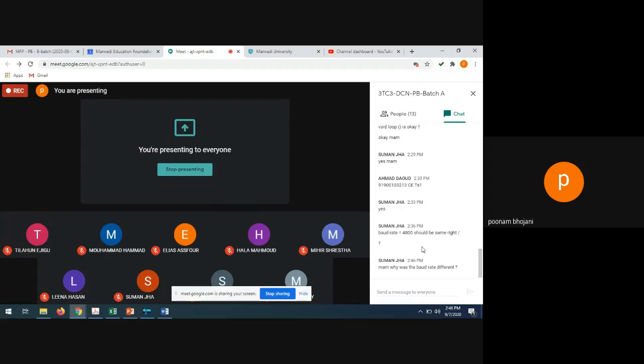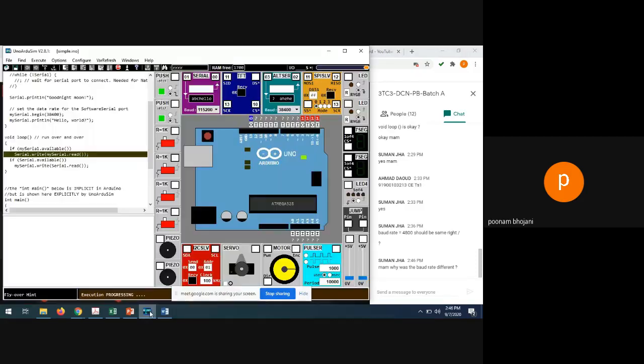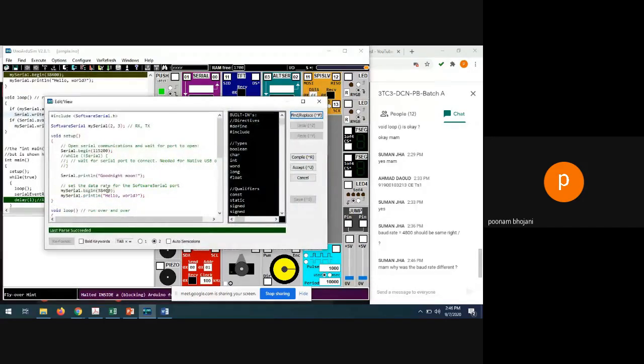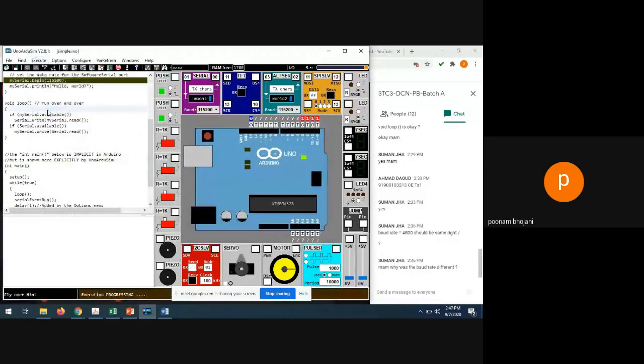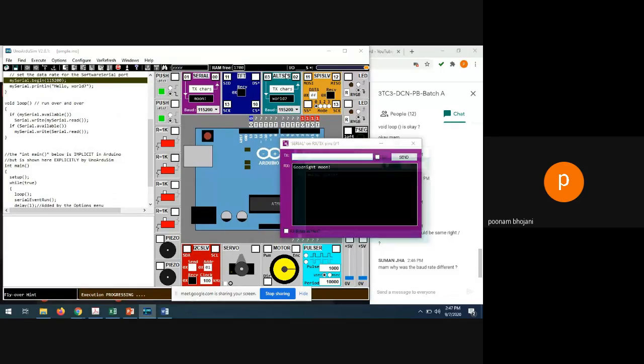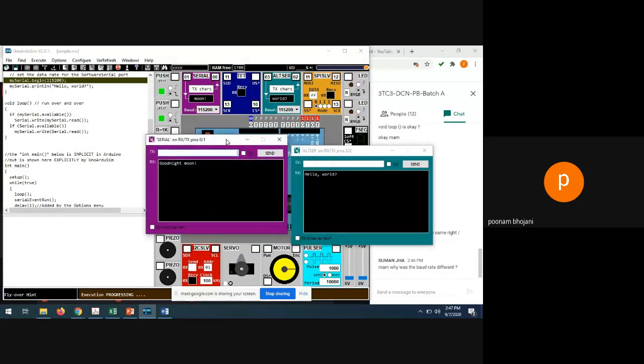I just want to give you one example of how serial communication can work. Suman is asking, ma'am, why was the baud rate different? See, let me do the same thing you are asking. Let me set this to 115200 and set this also to 115200. Compile the program, run the program, open both. Right, no problem will be there, but let me tell you what will happen.